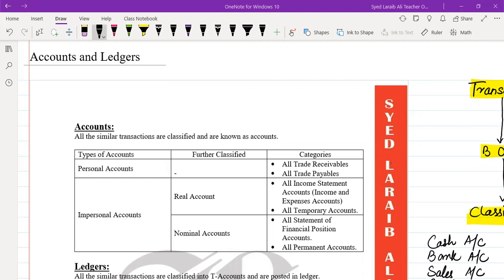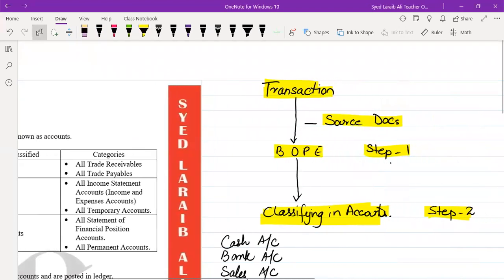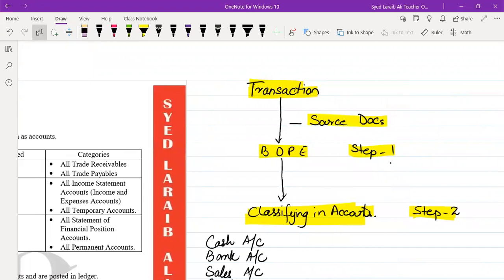Today, we are going to discuss the topic of accounts. What are accounts, basically? Before we move on, let's recap what we discussed in our previous lectures. We discussed that the business performed different activities which are known as transactions. After these transactions are performed, the first step of accounting is to record the transactions in books of prime entry with the help of source documents.